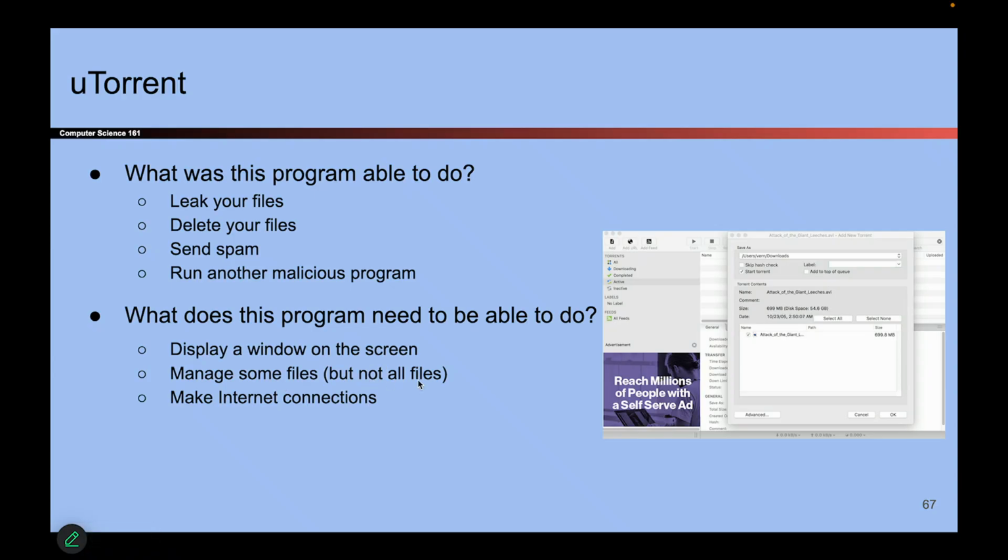But maybe I don't have to give it access to all of my files. Maybe this program doesn't need access to my passwords file. It only needs access to some folder where I store all my movies. And maybe it needs to be able to make internet connections and download data. Maybe it doesn't need to upload data. Maybe it doesn't need to send email.